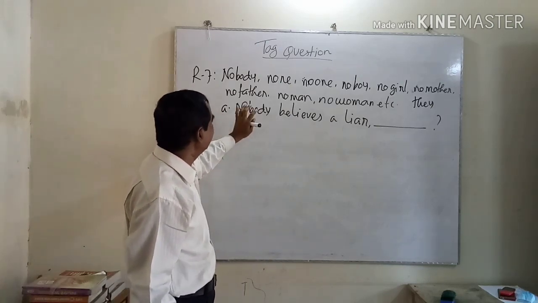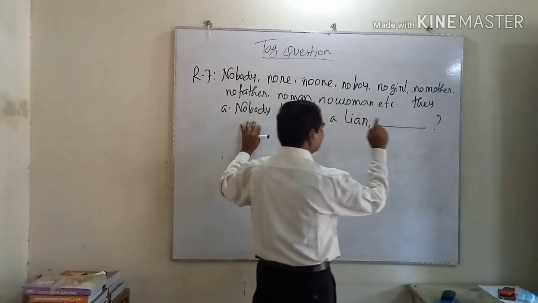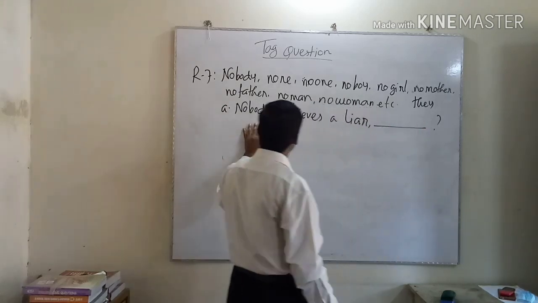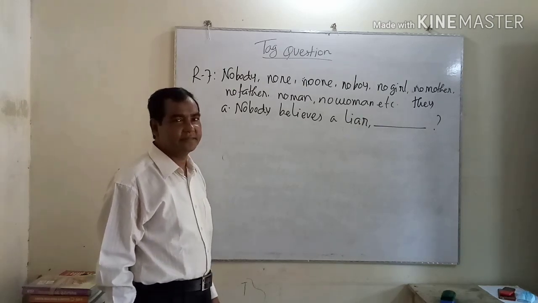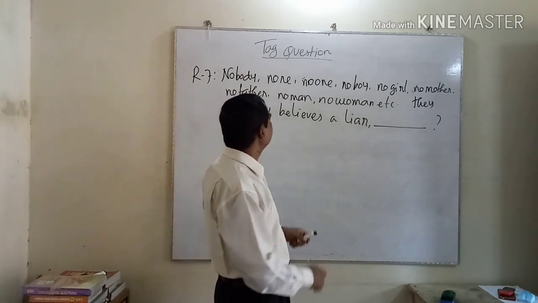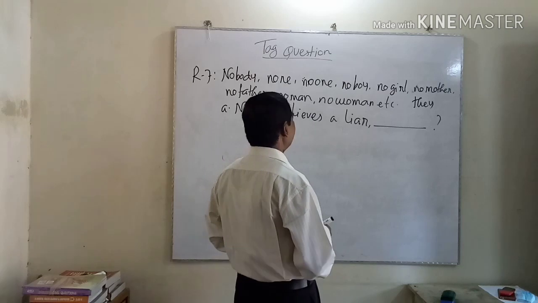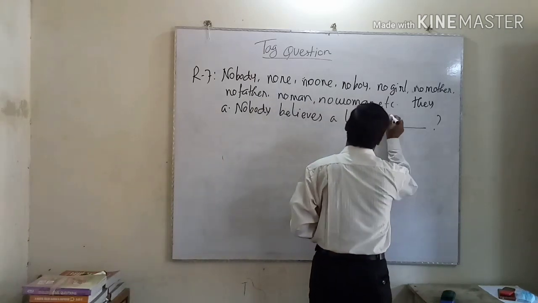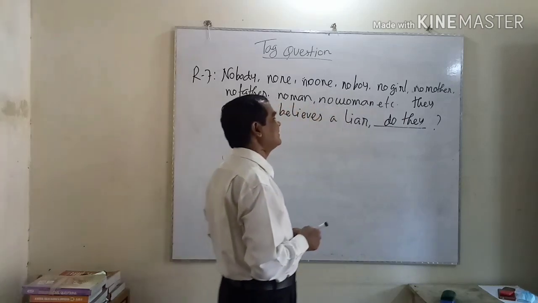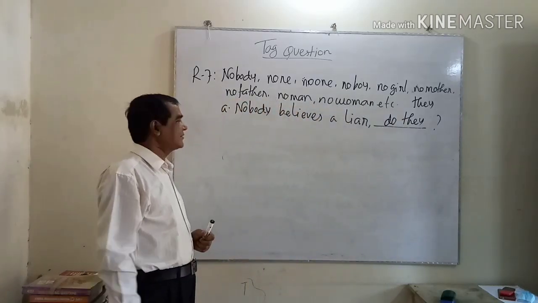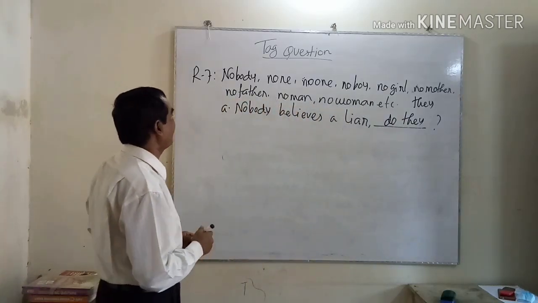For this subject, I use "they" as a pronoun. But "believes" is the principal verb. For this, we have to use "do." That means "do they." In the tag question, the answer will be "do they."